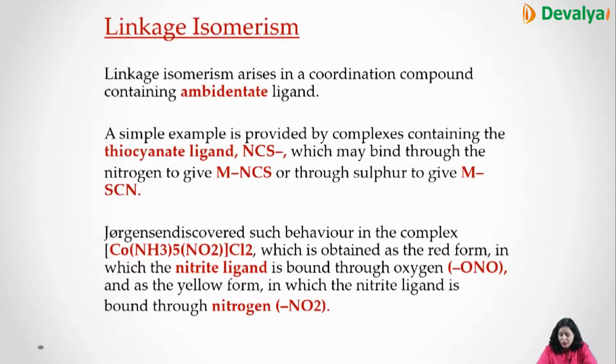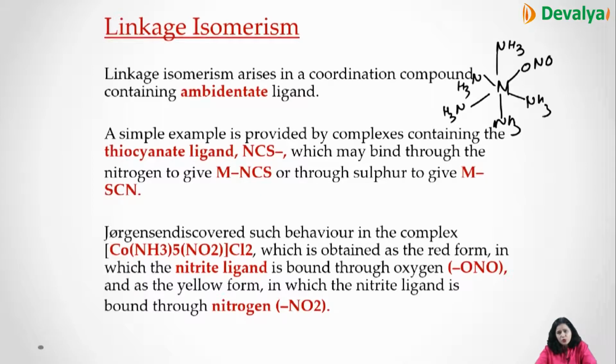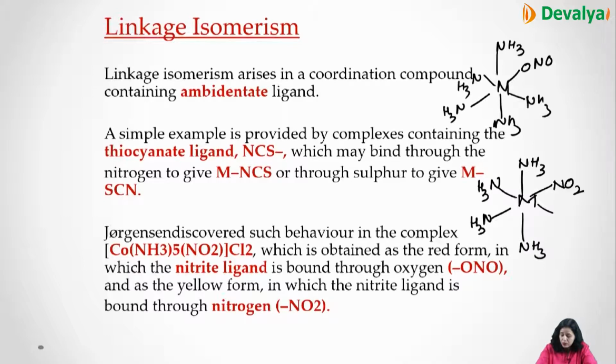So suppose you have a metal and the ligands attached to it, like ammonia, ammonia, ammonia, ammonia, and on one side you have ONO, and they'll ask you to prepare the linkage isomer of the same compound. Then it will be like this, and in place of ONO it is NO2. So ammonia, ammonia, ammonia. So here it is your ONO and here it is NO2, right? That will be the linkage isomers where the ambidentate ligands are involved.